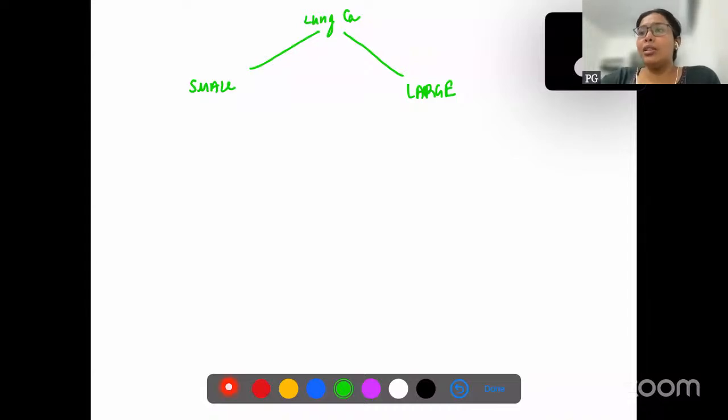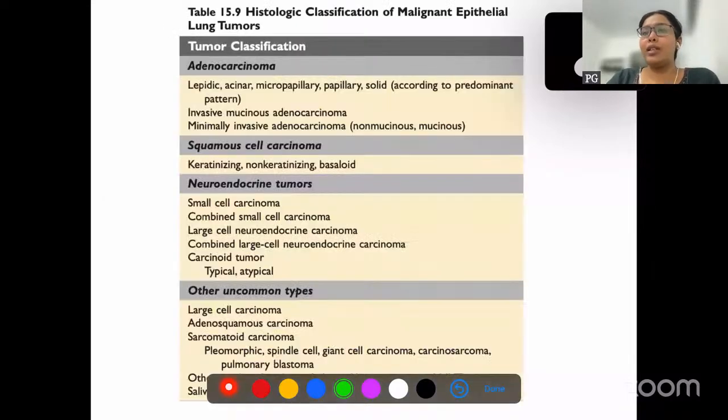Among the large cell carcinomas, we have adenocarcinomas and squamous cell carcinomas. There are multiple varieties of adenocarcinoma like mucinous carcinoma, minimally invasive, and multiple morphologic variants like lipidic and micropapillary, except that adeno is nothing but a gland-forming carcinoma.